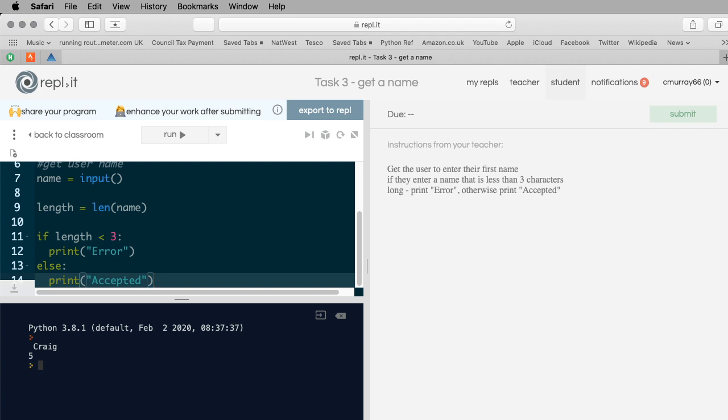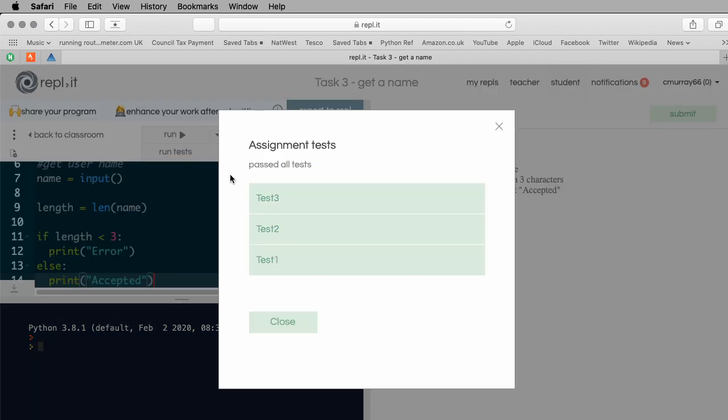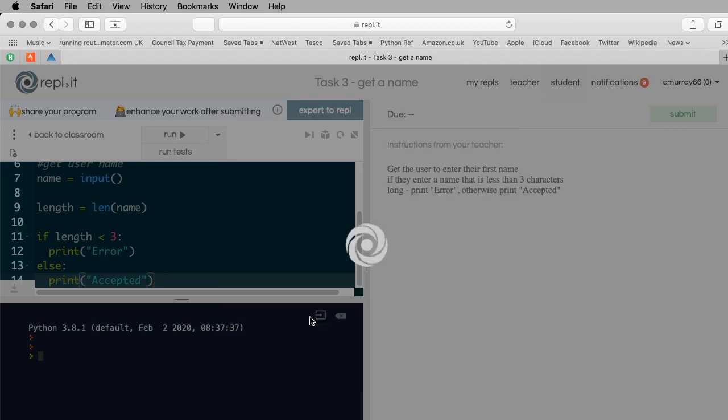Okay, and I'll run that again. I'm going to run it with something that definitely fails. Error, good. I'm going to run it again with something that should pass. Joe, accepted. And that's a borderline test there because it's testing the number 3. Okay, that's accepted, so that should work. I could run the tests before I submit them, and they all work. Now I'm going to submit it. And that's fine. So that's task number 3 done.